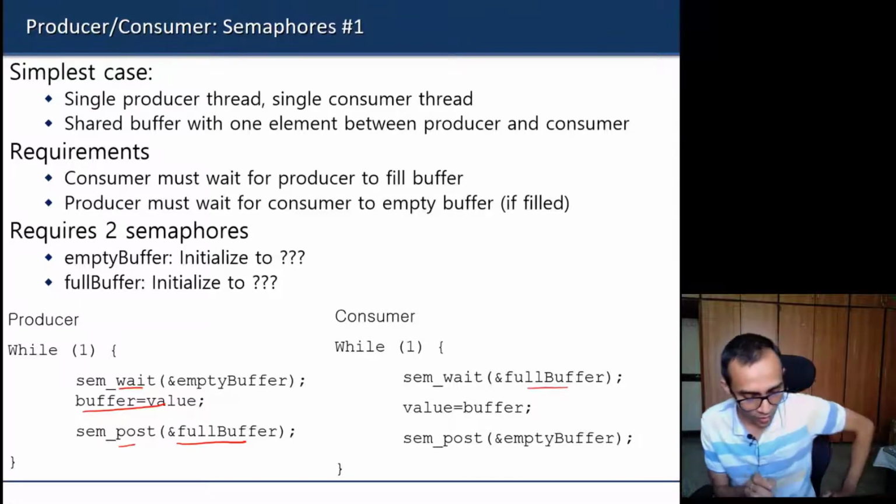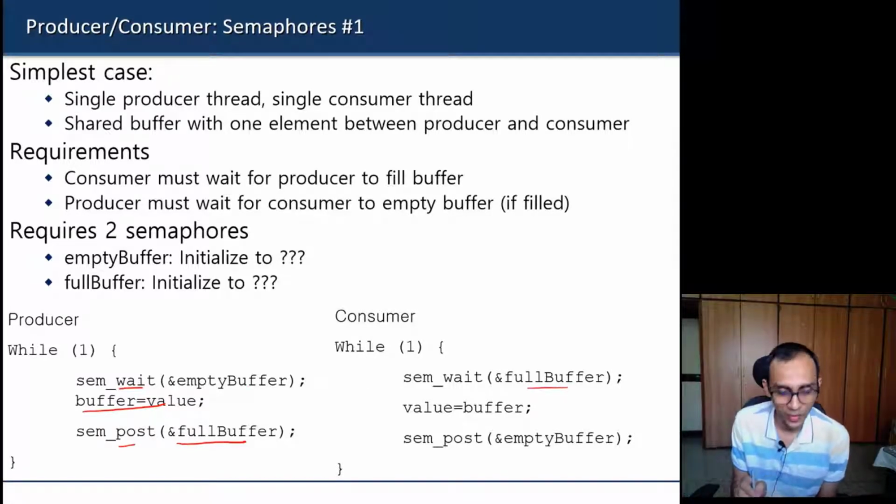That depends on what you are thinking about empty buffer and full buffer. I think the name may confuse you a little bit, but you have to have one semaphore for this and another semaphore for this. Right now I'm using empty buffer to indicate that the buffer is not empty. So till the buffer is not empty, we will wait, and till the buffer is not full, we will wait here.